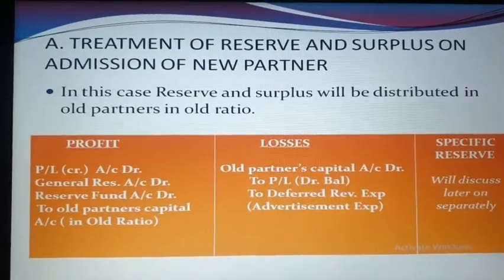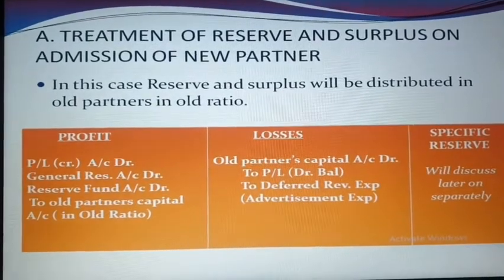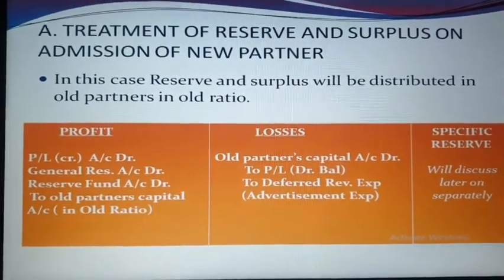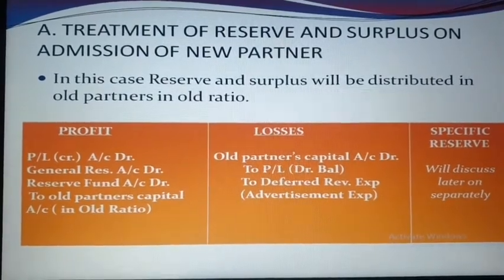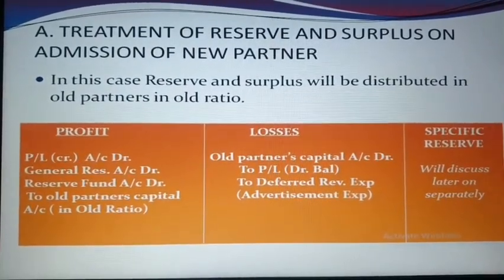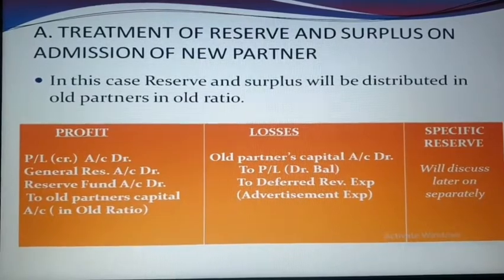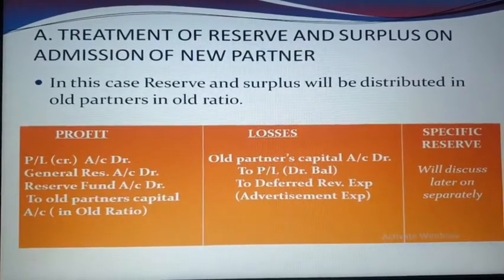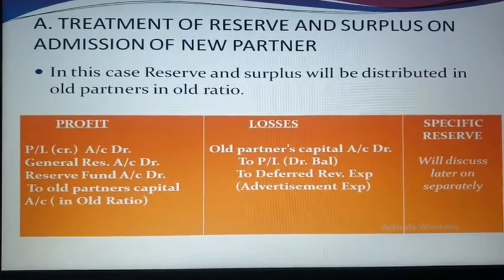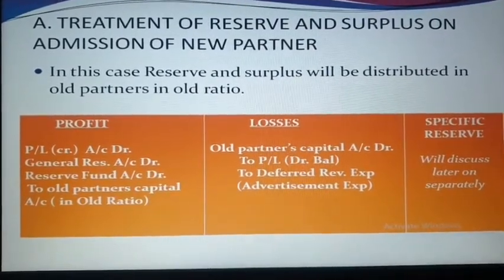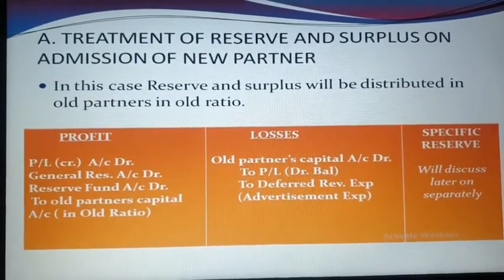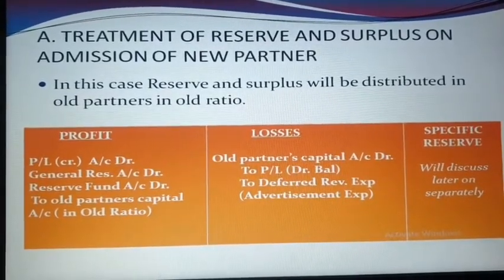Now, treatment of reserves and surplus on the admission of a new partner. In this case, reserves and surplus will be distributed among the old partners in the old ratio. This is the same treatment which we already discussed in chapter number 2, that is changes in PSR. So you have to pass a separate entry for each one, that is for profit, loss and specific reserve. So let's start with the profit entry.